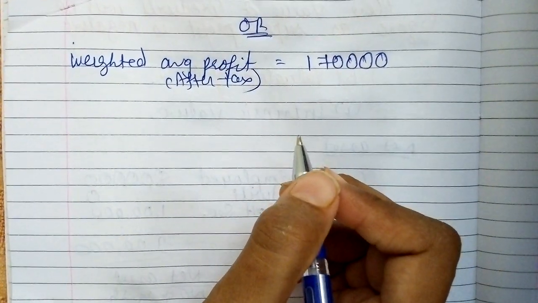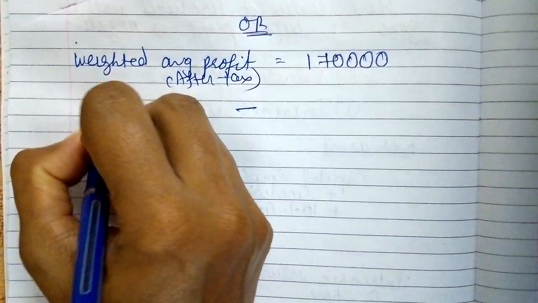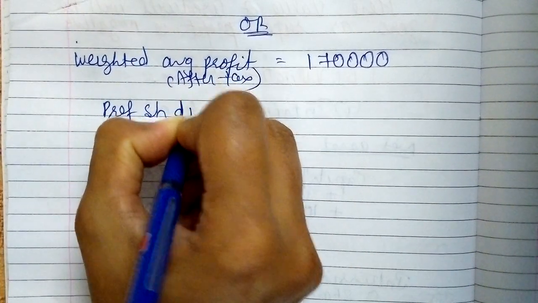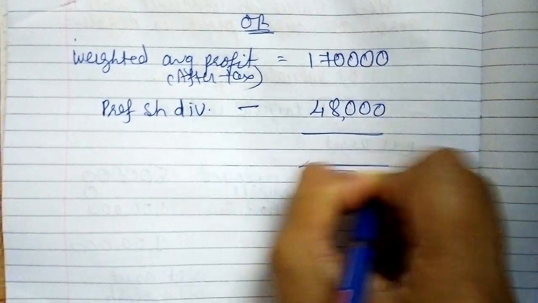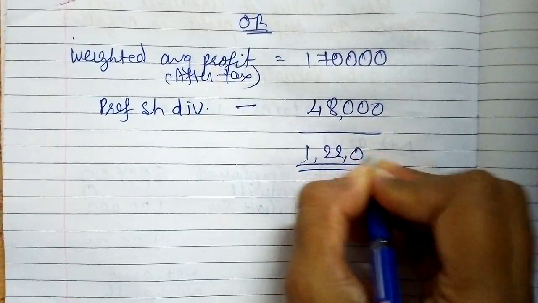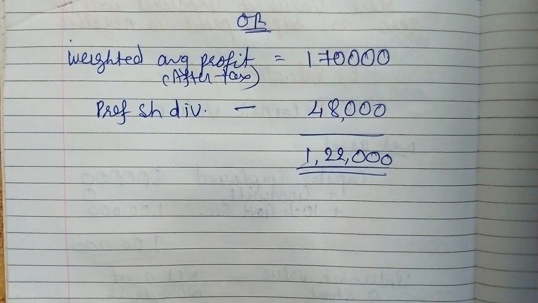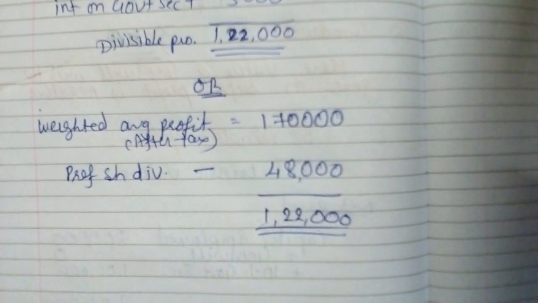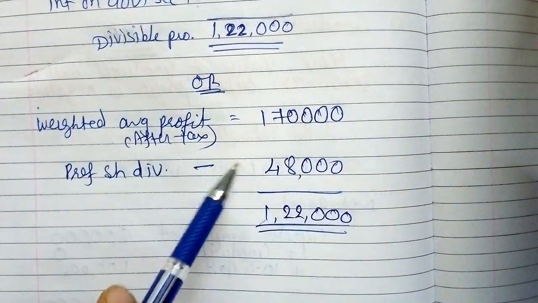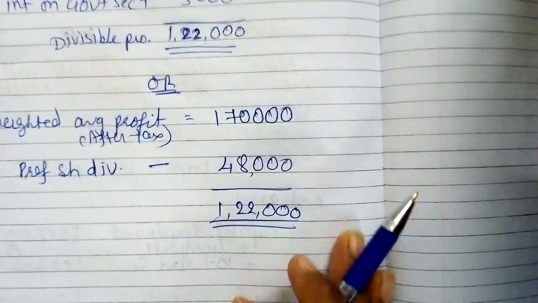So there is no need to deduct tax, right? Directly only preference share dividend has to be deducted, 48,000, and we get our divisible profit 1,22,000. Okay, so any of these methods can be taken.